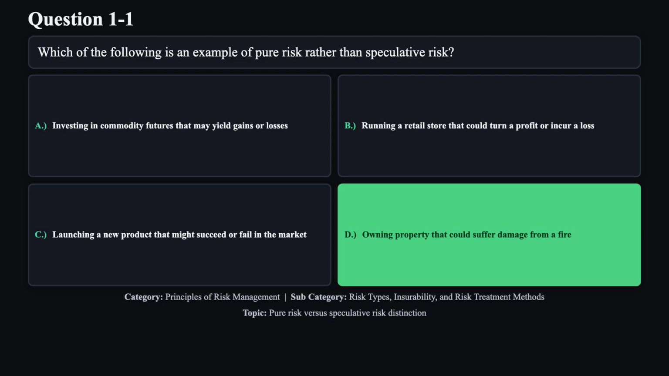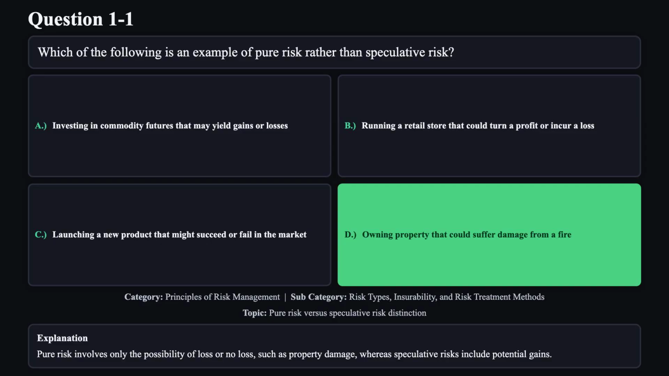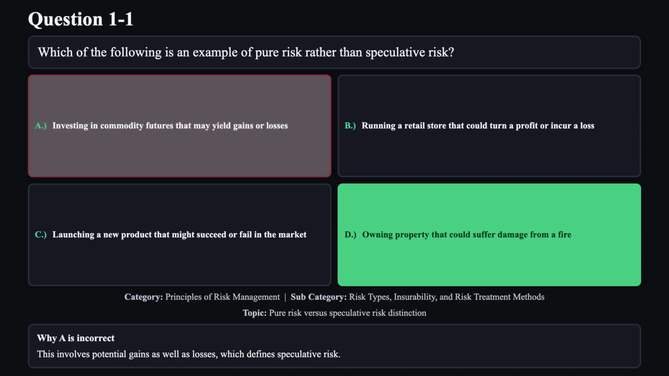The correct answer is D. Pure risk involves only the possibility of loss or no loss, such as property damage, whereas speculative risks include potential gains. Reason A is not correct. This involves potential gains as well as losses, which defines speculative risk.